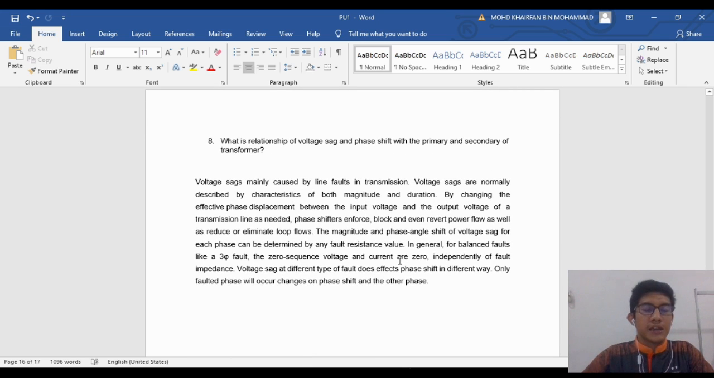We can conclude that the magnitude and phase angle shift of voltage sag for each phase can be determined by any fault and system value. Only the faulted phase will have changes in phase shift, and the other phases will not.